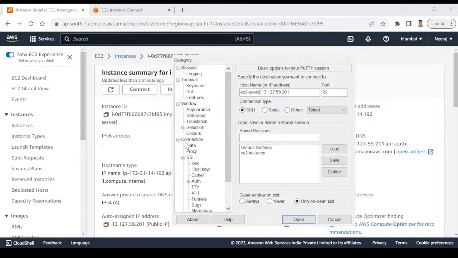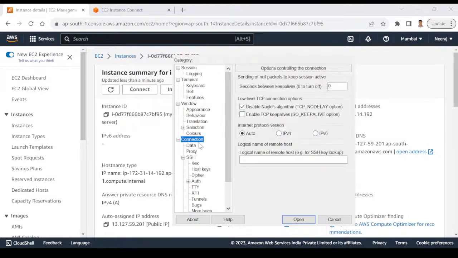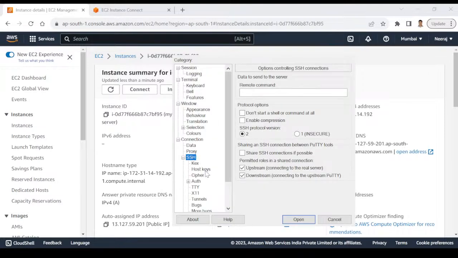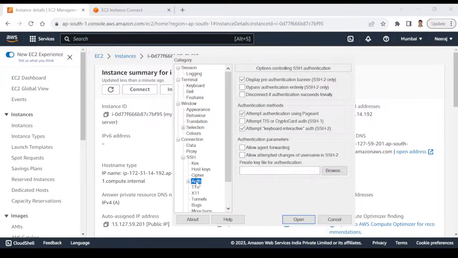Second thing is, we will click on Connection here. Second option, click on SSH, and third option, click on Auth. After clicking on Auth, you will get this option, private key file for authentication, right? So you will be clicking on Browse, and from my downloads window, I will be selecting that file which we downloaded a few minutes back.